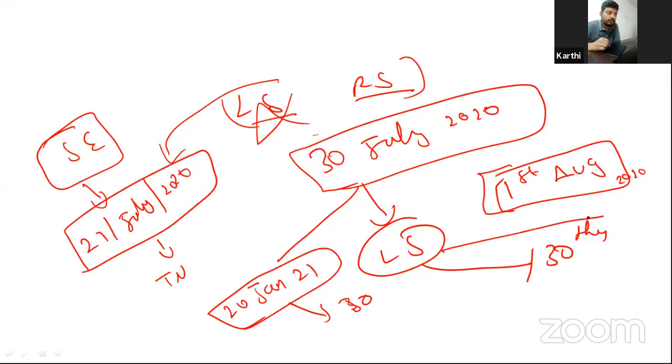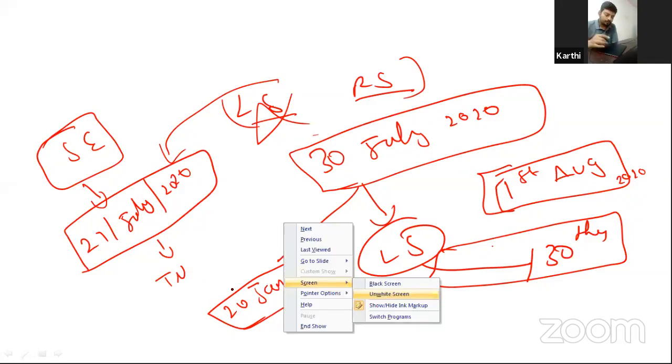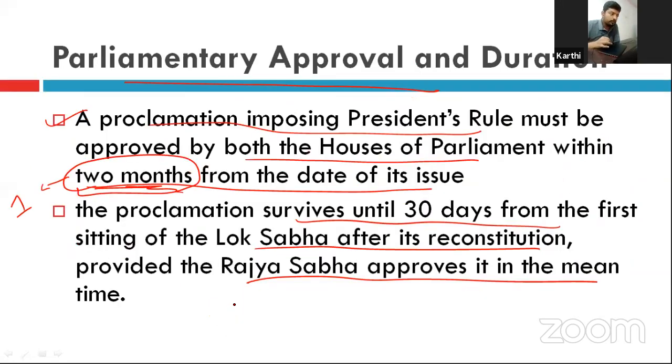So this is what the line tries to explain. If before approving the state emergency the Lok Sabha is dissolved, then the emergency will be valid after reconstituting the Lok Sabha, and then for 30 days.